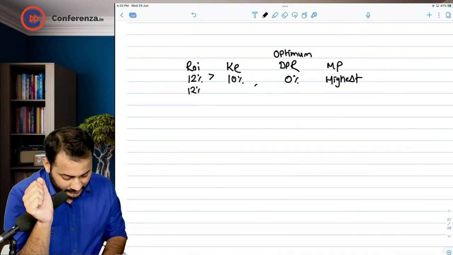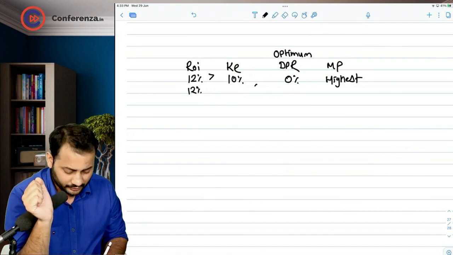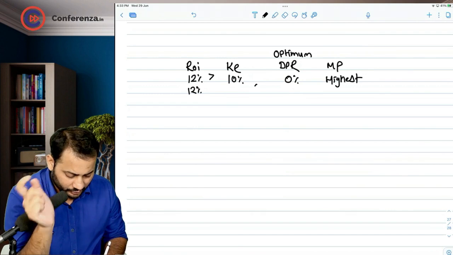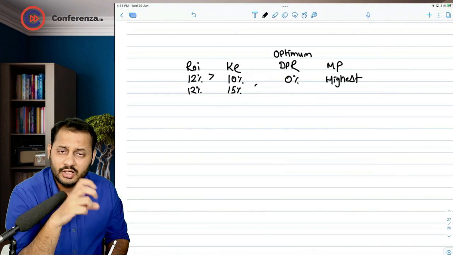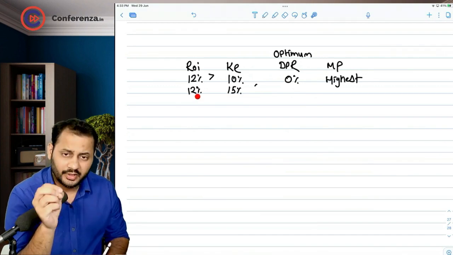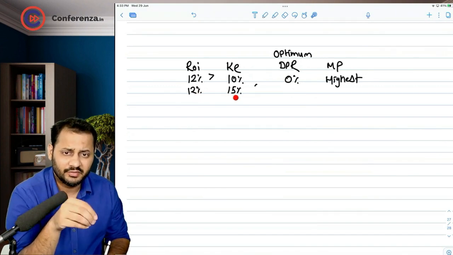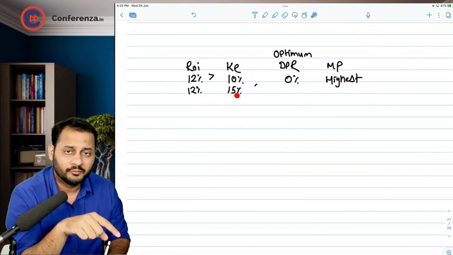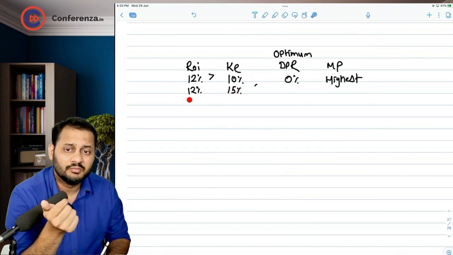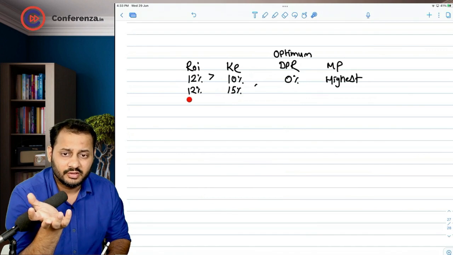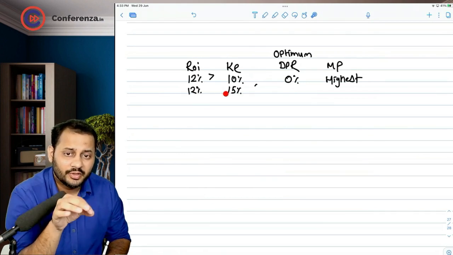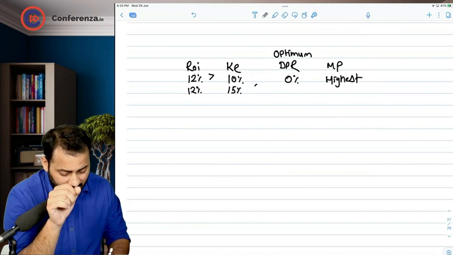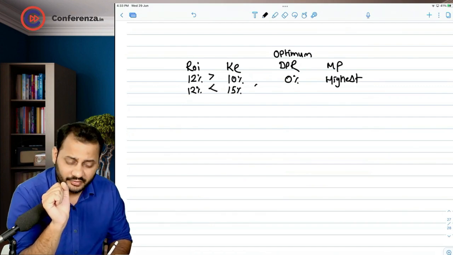Let's say another example: the return on equity is 12%, and your cost of equity, your expectation from the company, is 15%. Now here you would want the company to pay whatever they have earned as dividend, because you can earn 15% on that amount, whereas the company is earning only 12%. At that time, return on equity is less than cost of equity.